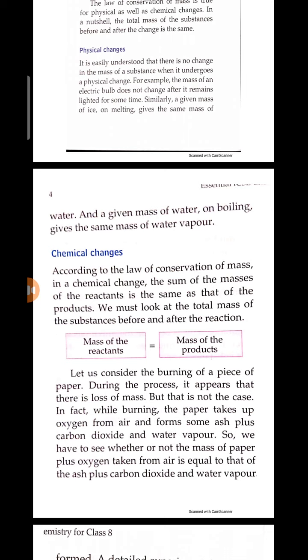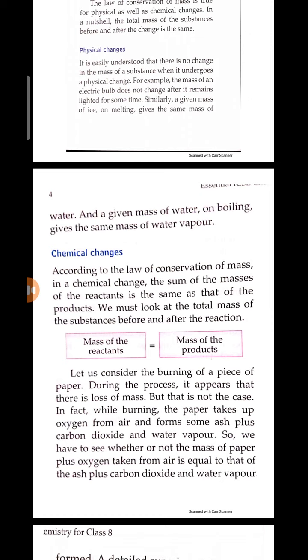Next is chemical changes. According to the law of conservation of mass, in a chemical change, the sum of the masses of the reactants is the same as that of the products. We must look at the total mass of the substances before and after the reaction, which shows that the mass of the reactants is always equal to the mass of the products.